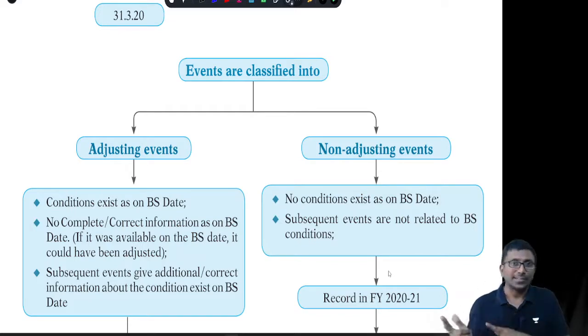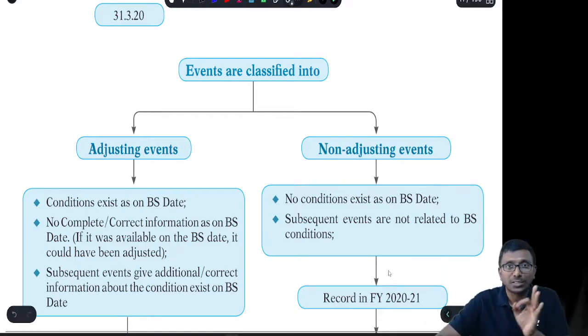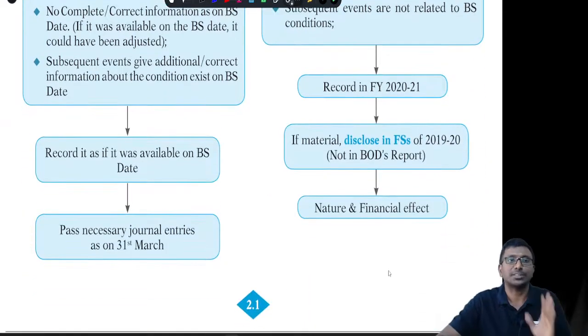And if it is a non-adjusting event, and if it is significant, where the management feels that we are supposed to give information to the members of the company, you should disclose the same thing in the notes to financial statements, not in the board of directors report. In accounting standards, we would say board of directors report, but in Ind AS, it is supposed to be under financial statements, in the notes to financial statements, where we are supposed to disclose it.